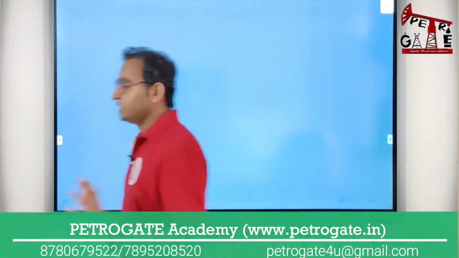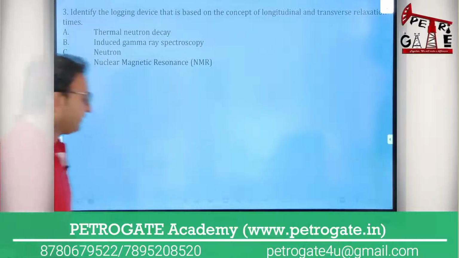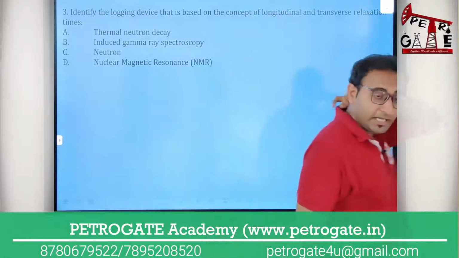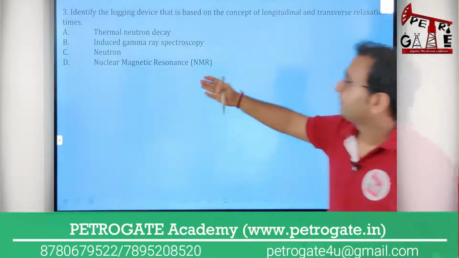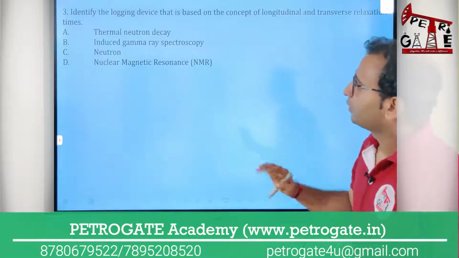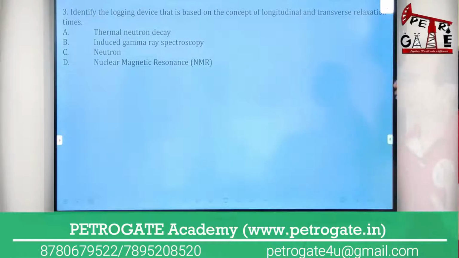Okay, let's move to the next question, my dear. This is the next question you will see. Identify the logging device. Okay, I have to identify the logging device, my dear. There are examples of logging devices like nuclear magnetic resonance, NMR, neutron, induction, gamma, or like thermal neutron decay. A number of tools you are having.